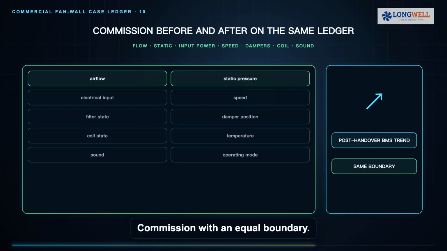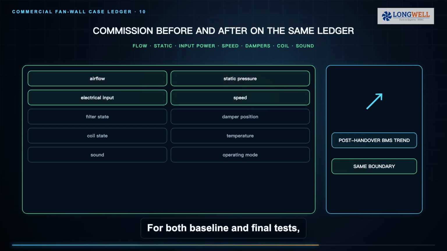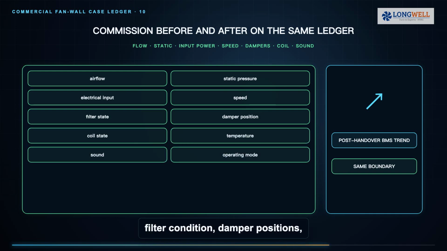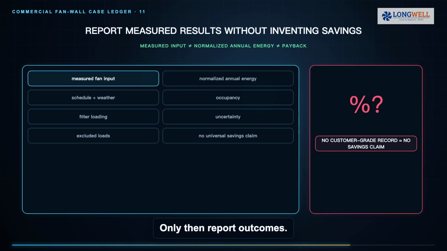Commission with an equal boundary. For both baseline and final tests, record airflow, static pressure, electrical input, speed, filter condition, damper positions, coil state, temperature, sound and operating mode. Trend the BMS after handover so unstable staging or drifting pressure reset does not hide behind one successful test. Only then report outcomes.